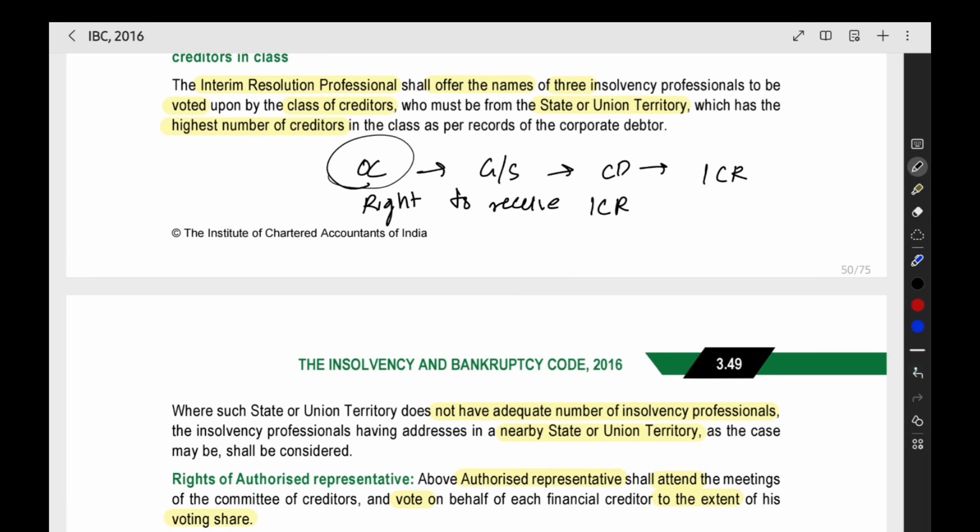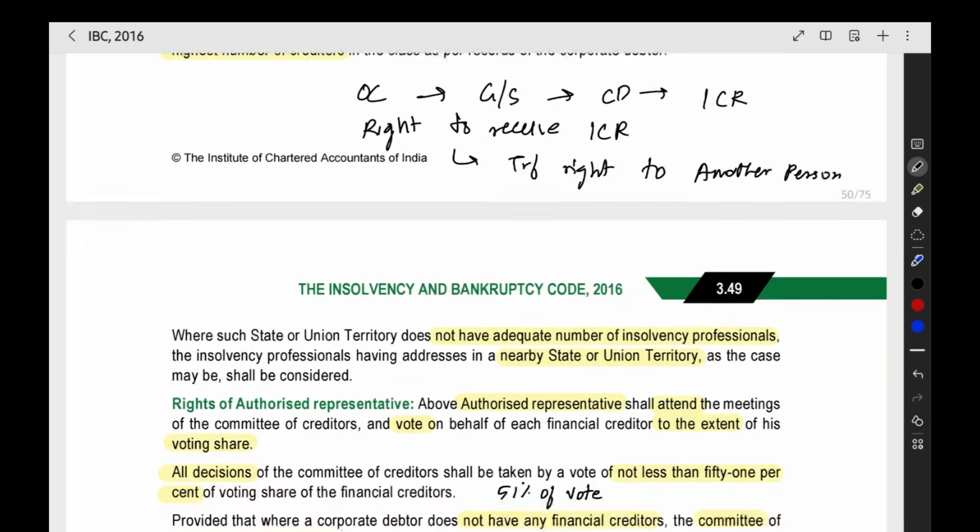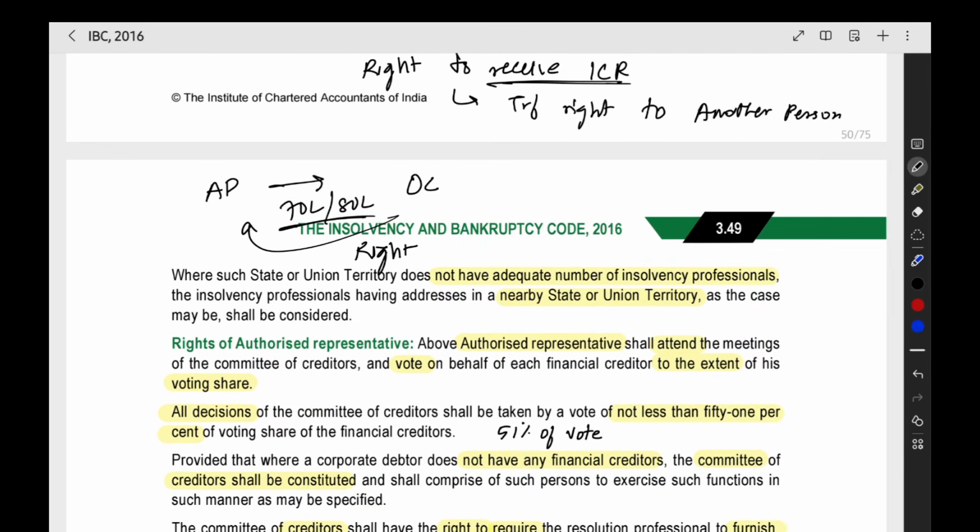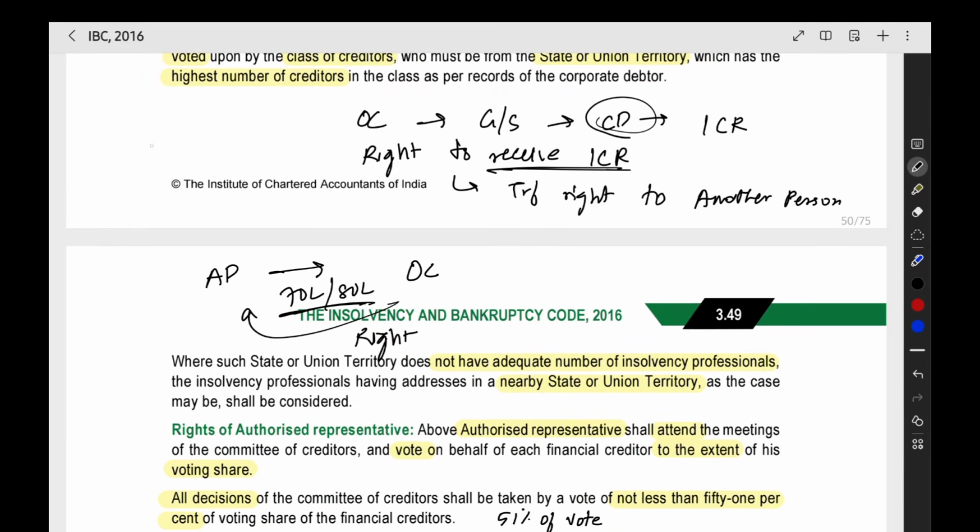Suppose he transfers this right to another person, who pays some 70 or 80 lakhs to the operational creditor and gets the right to receive 1 crore from the corporate debtor. Why are they selling at a discount? Because there is a problem in this company. It has gone into CIRP. It is a near bankrupt company. So they are getting it at a discount.